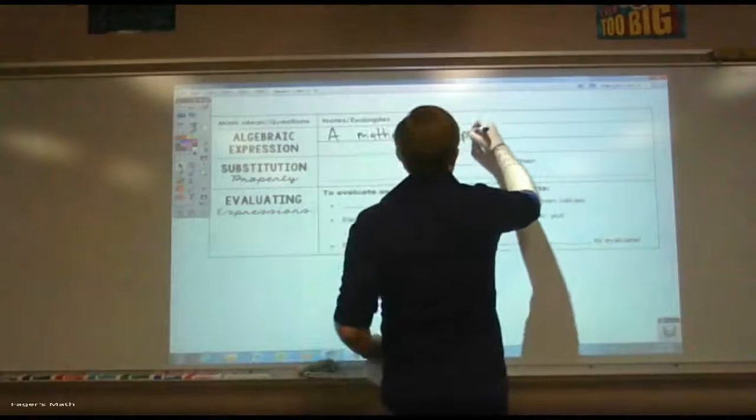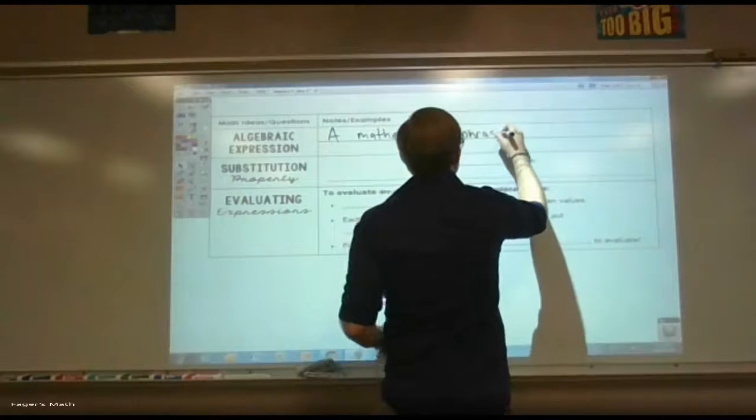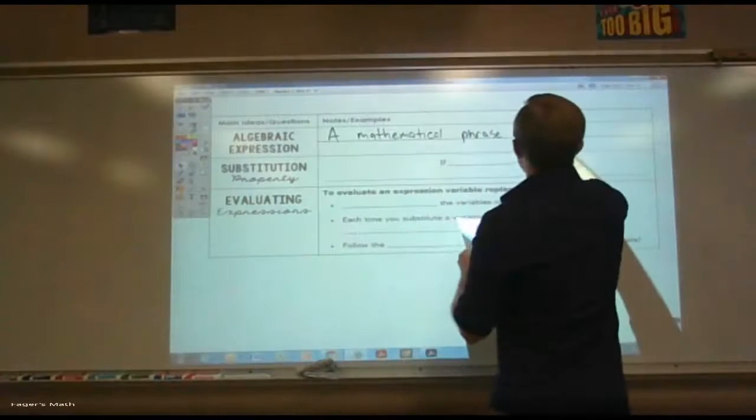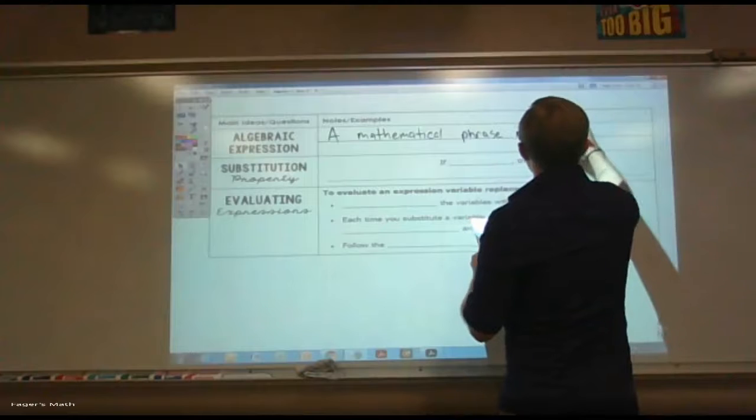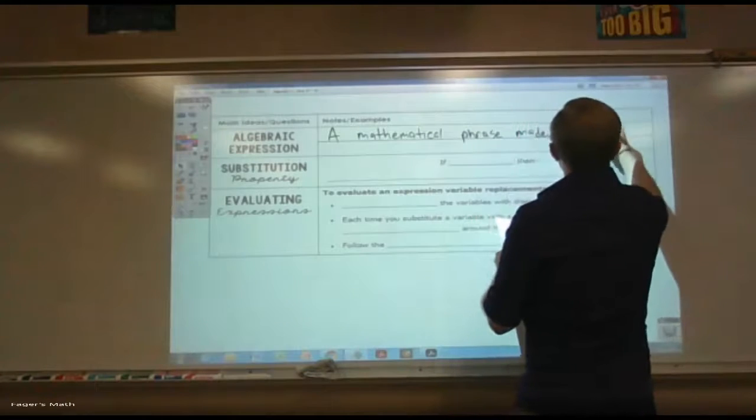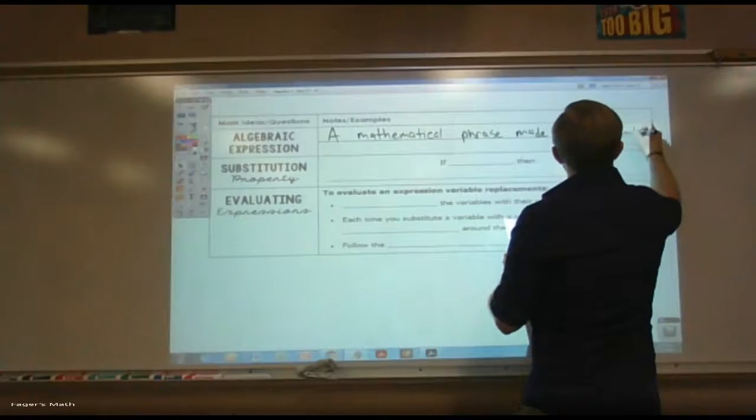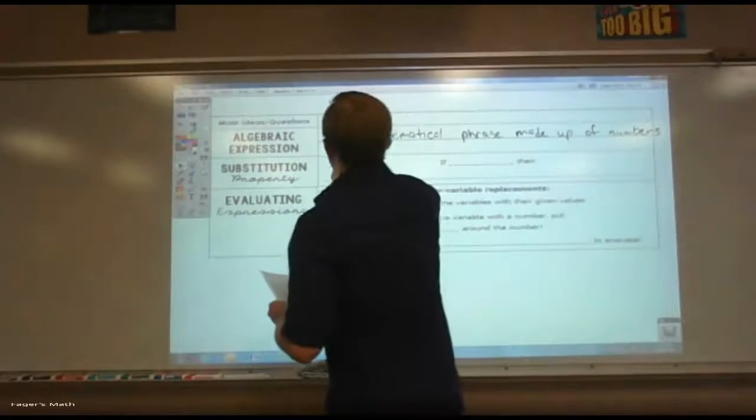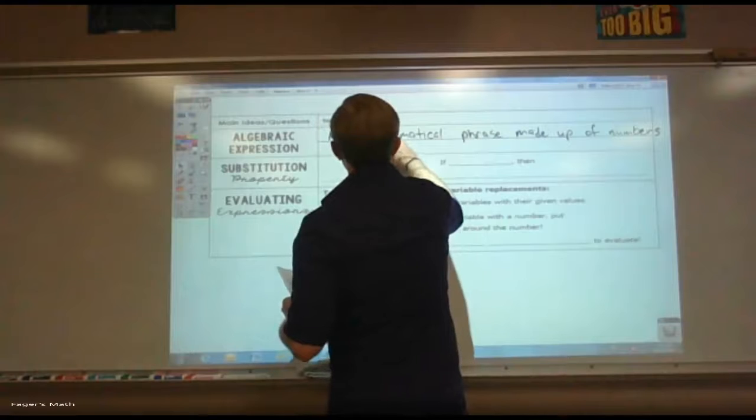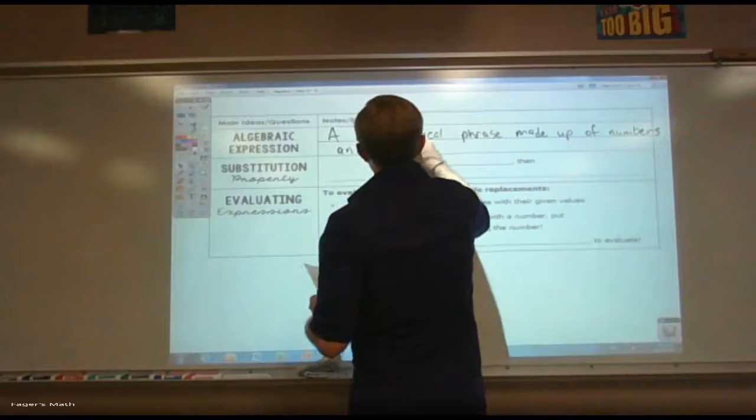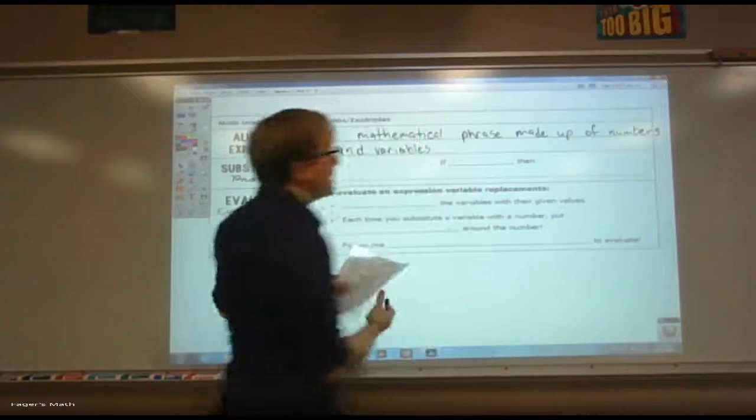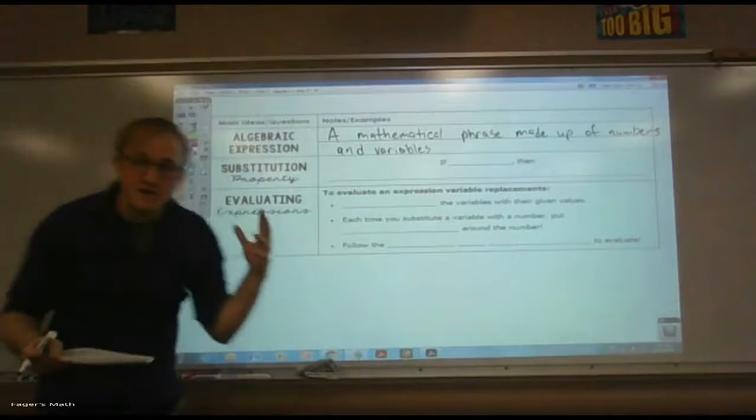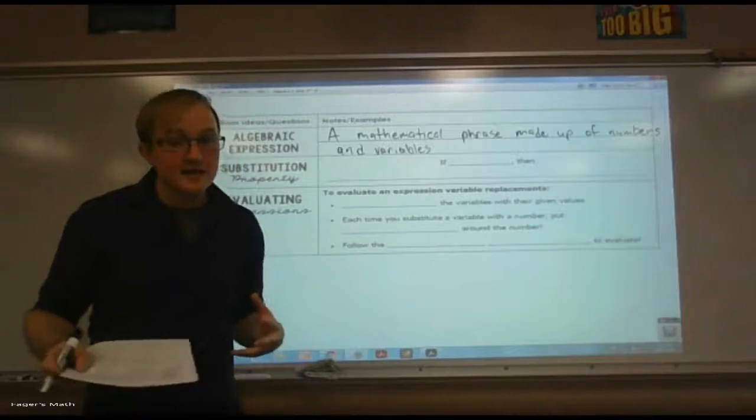This is a mathematical phrase made up of numbers and variables. I say again, a mathematical phrase made up of numbers and variables. We've already seen some of those.